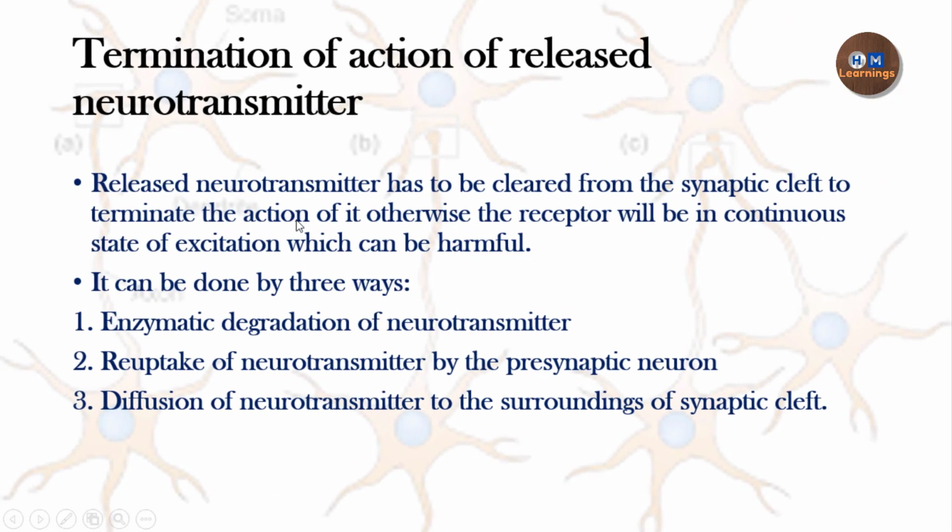Then, how is the action of the released neurotransmitter terminated? The released neurotransmitter has to be cleared from the synaptic cleft, otherwise the receptor will be in a continuous state of excitation, which can be harmful. There are three ways by which the neurotransmitter can be removed from the synaptic cleft. The first is enzymatic degradation: there could be an enzyme in the synaptic cleft which will degrade the neurotransmitter. Then there could be reuptake of the neurotransmitter by the presynaptic neuron, and the last is diffusion of the neurotransmitter into the surroundings from the synaptic cleft.